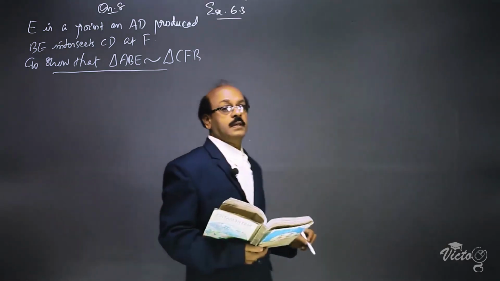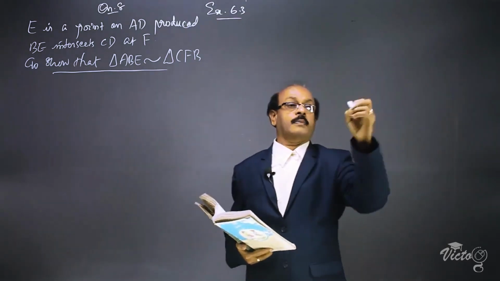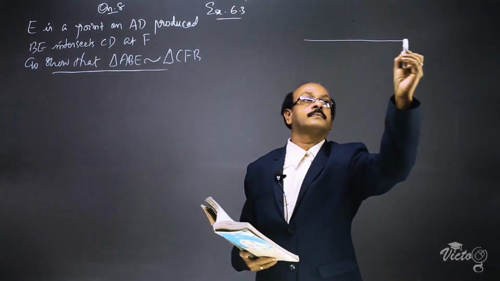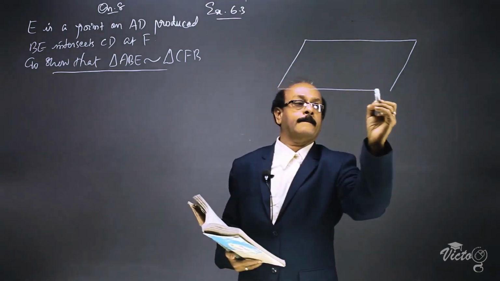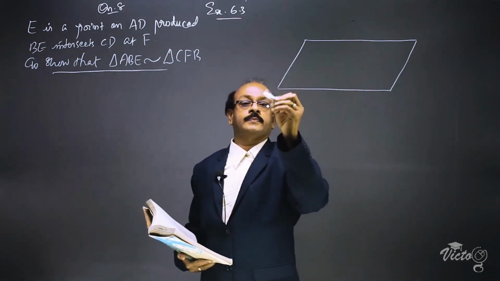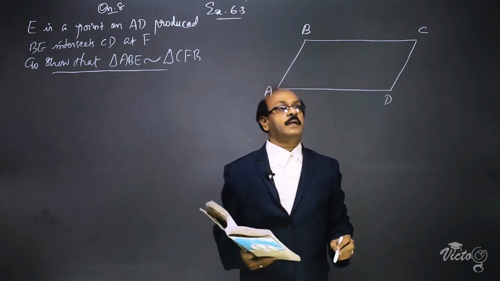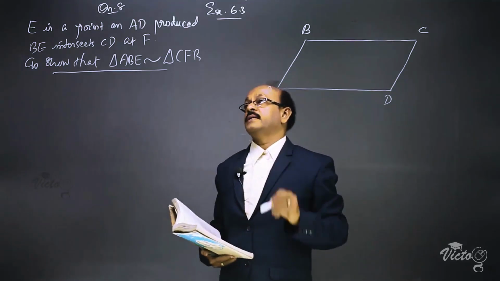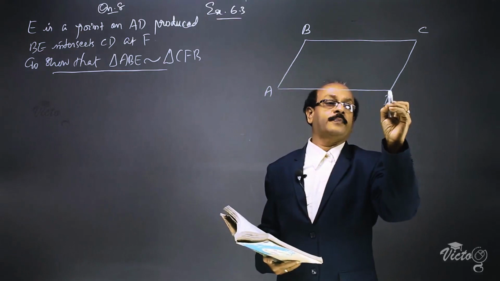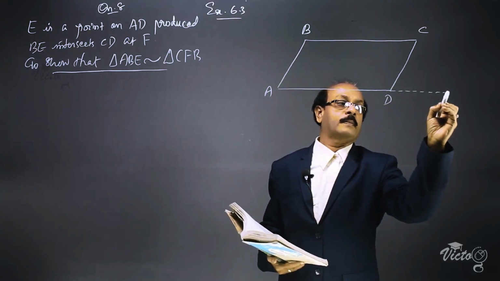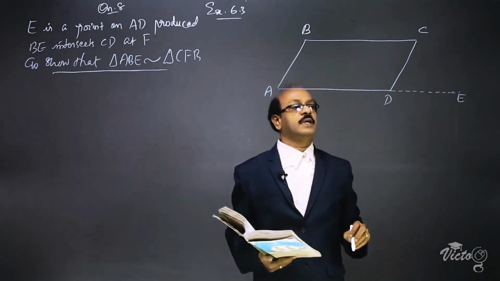Now, it is given that ABCD is a parallelogram and E is a point on AD produced. We are producing AD.